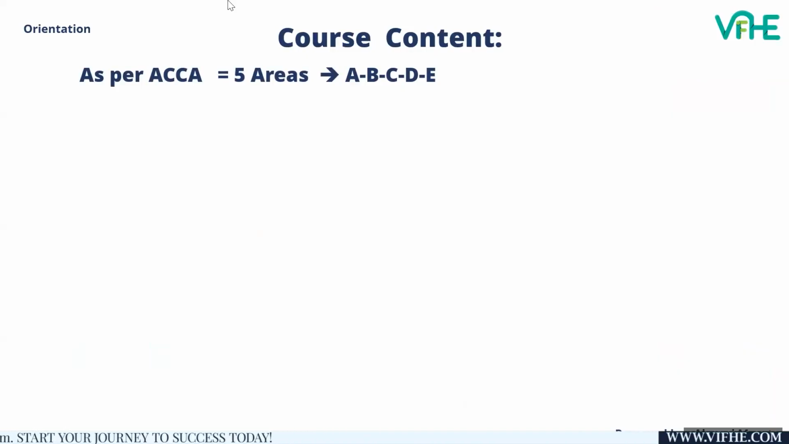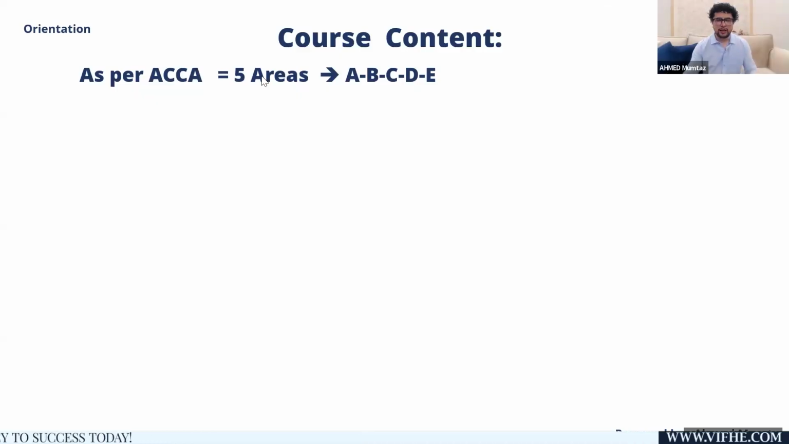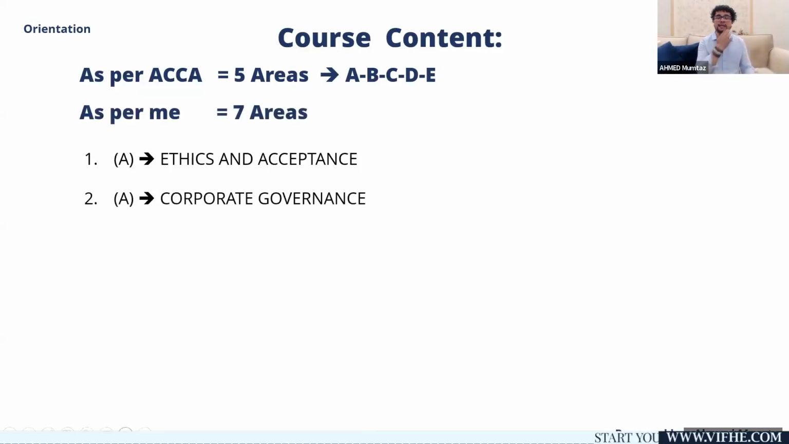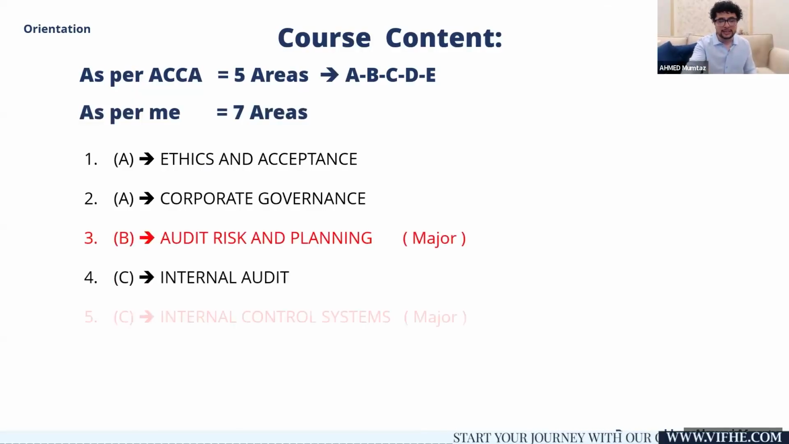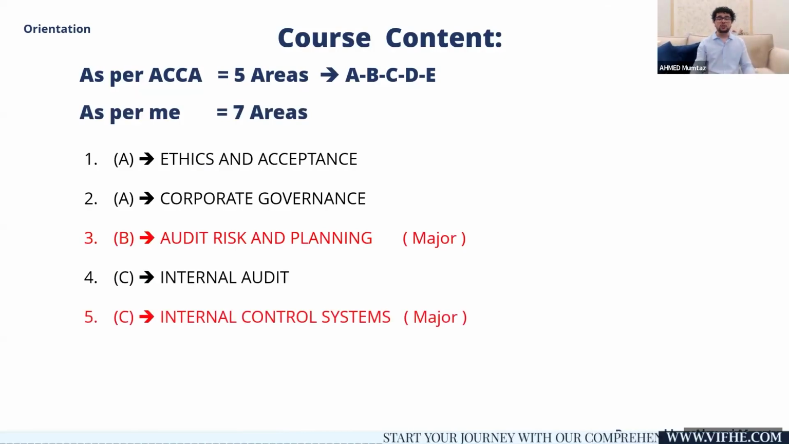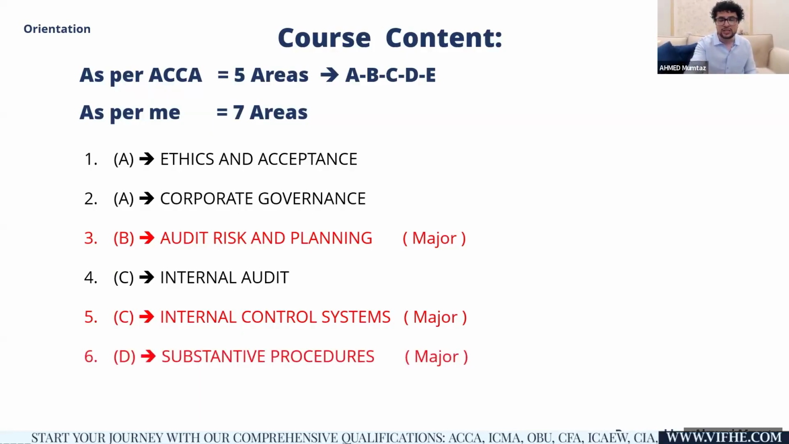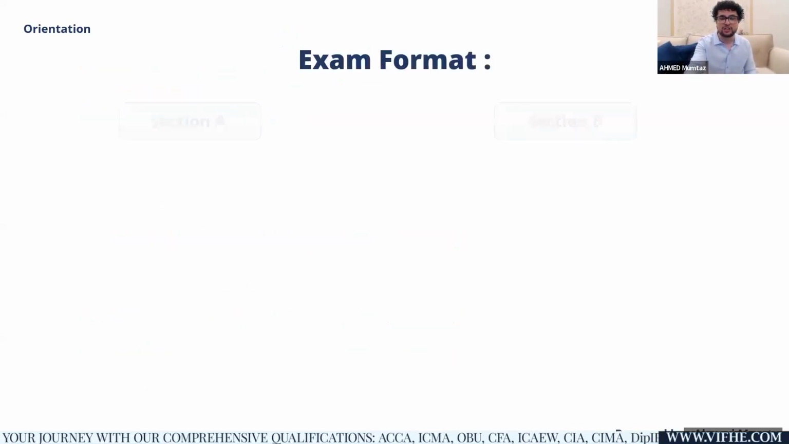Now, there are 5 syllabus areas in the AA course. Tonight, we will be focusing on syllabus area C. Mind you, yesterday we discussed syllabus area B, audit risk. Tonight, we'll be focusing on syllabus area C, internal controls. And in the next week, I will be having 3 exclusive live sessions apart from the recorded content where I will be discussing syllabus area D, procedures, along with syllabus area E, completion, review, and reporting.